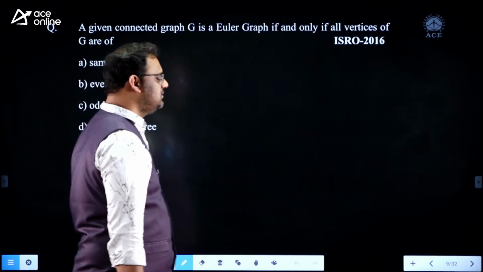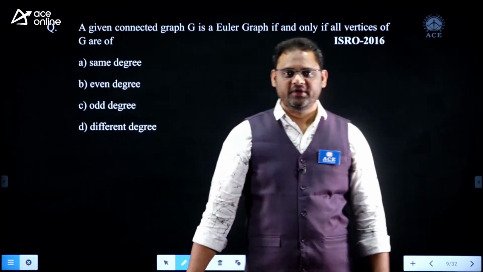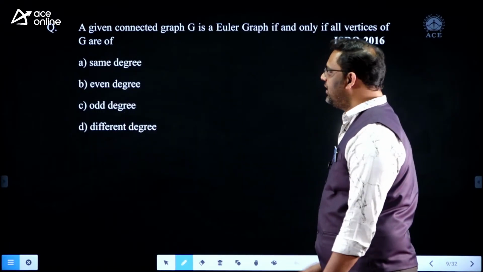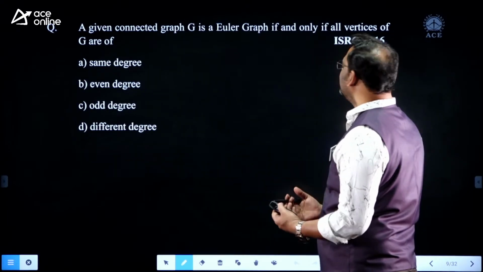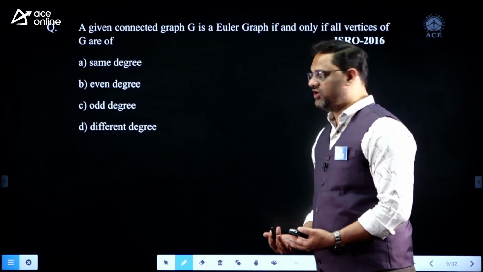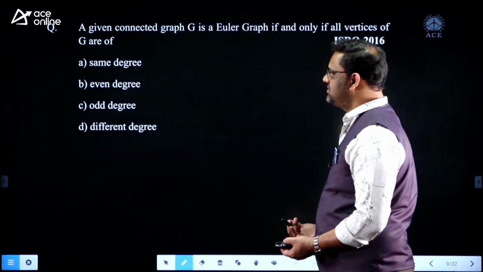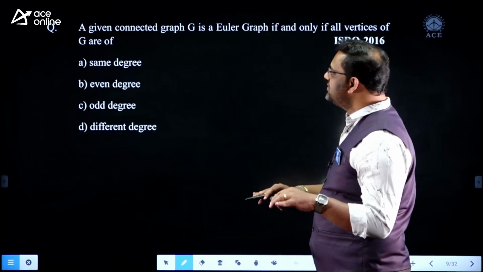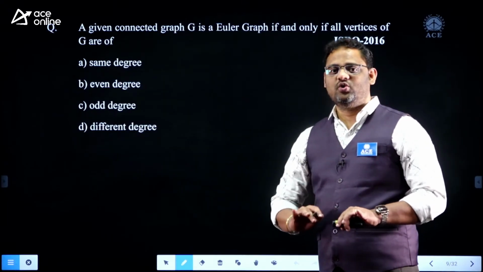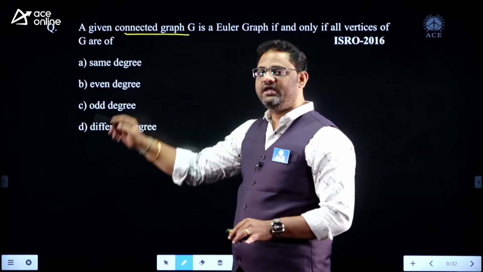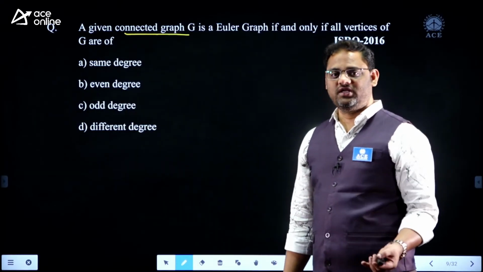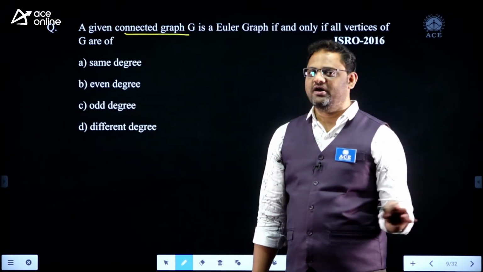And now we have a question from graphs. A given connected graph G is an Euler graph if and only if all the vertices of G are what? The graph is a connected graph. From every vertex, if you take any other vertex, a path exists.